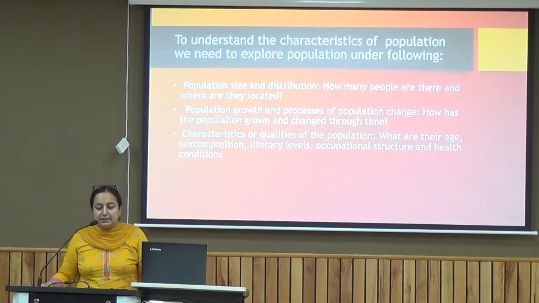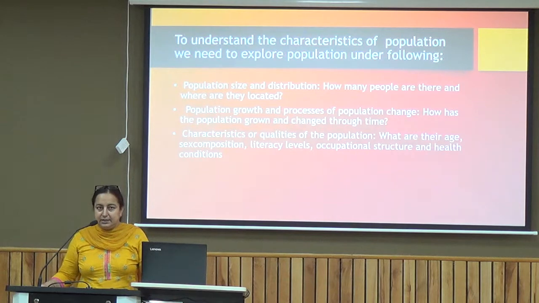Now, to understand the characteristics of the population, we need to explore population under the following headings. Basically, in this chapter we are going to study three particular headings: population size and distribution, that is, what is the size of the population and how it is distributed. Then how many people are there and where are they located.